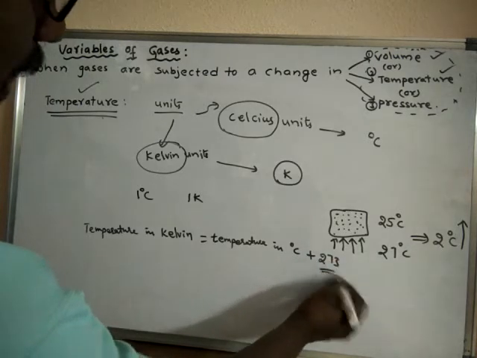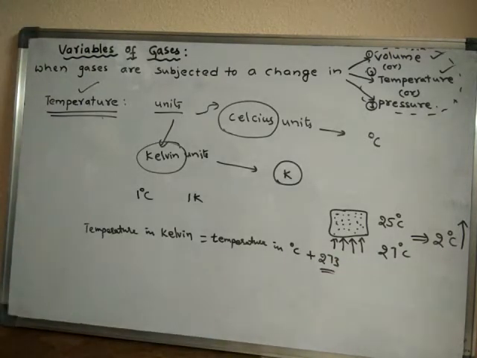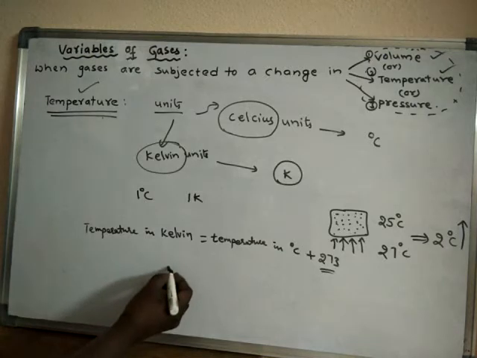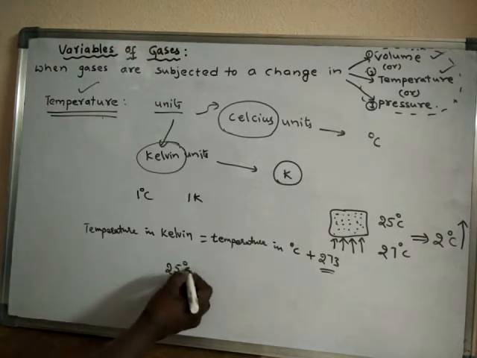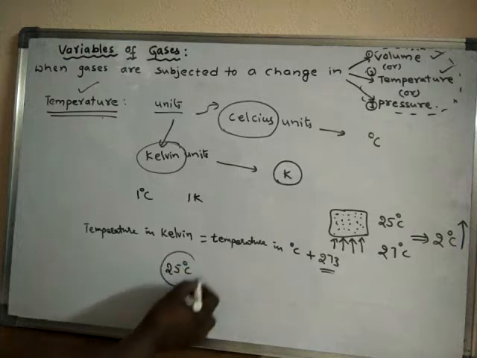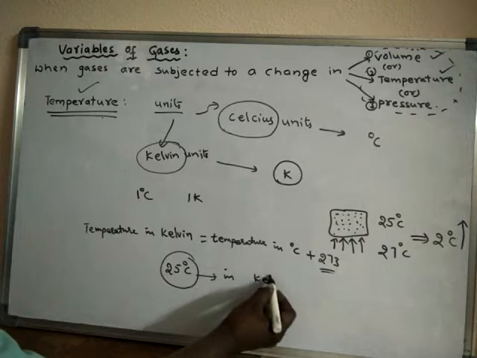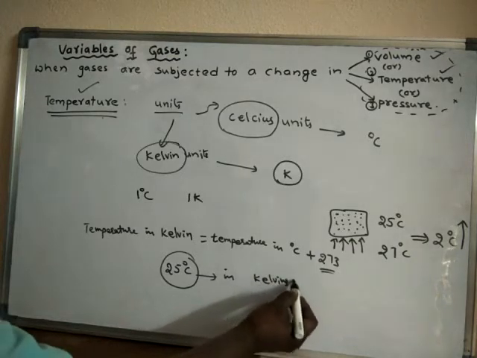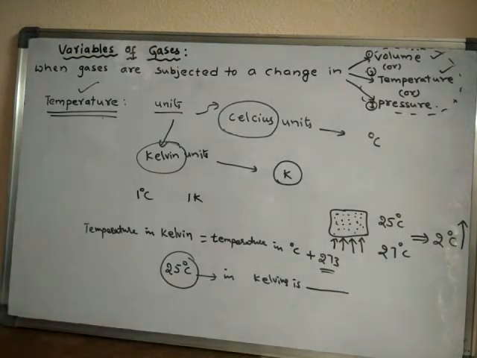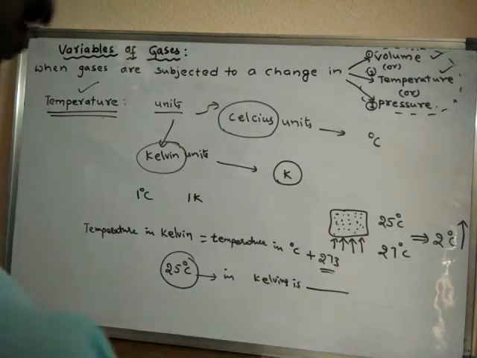So we have to add the value of 273. For example, if your temperature is 25 degrees centigrade, then what is its value in kelvins?